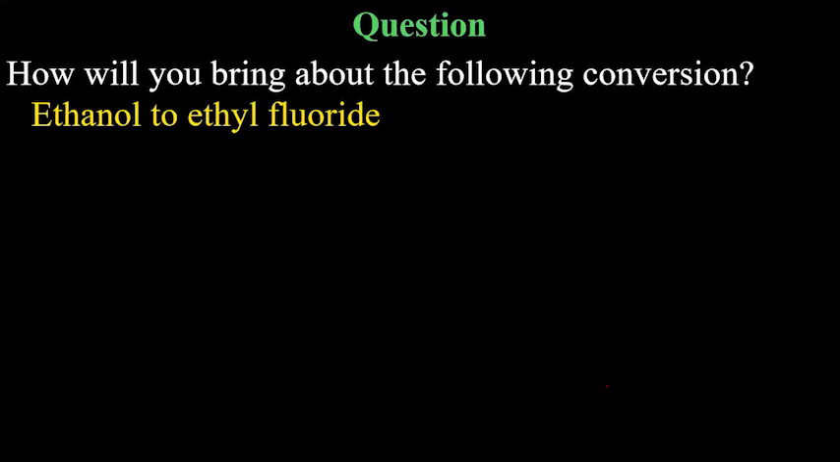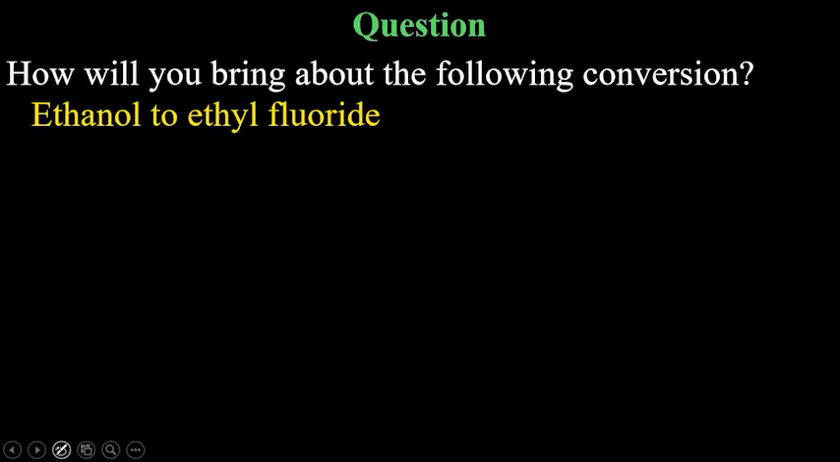That completes haloalkanes and haloarenes. So now we need to start questions for practice. The first question here is, how will you bring about the following conversion? You need to convert ethanol to ethyl fluoride.